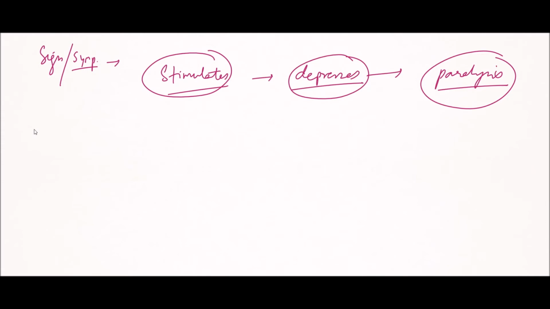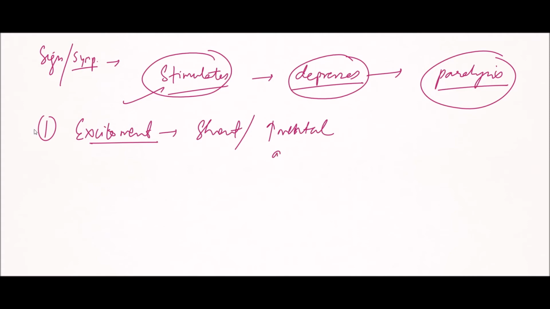So there are various stages. First is the stage of excitement, in which, if a large dose is taken, this stage is of very short duration, and increased mental activity, restlessness, and flushing of the face are seen.